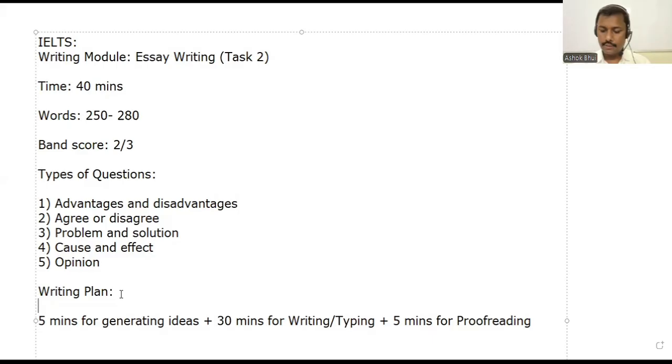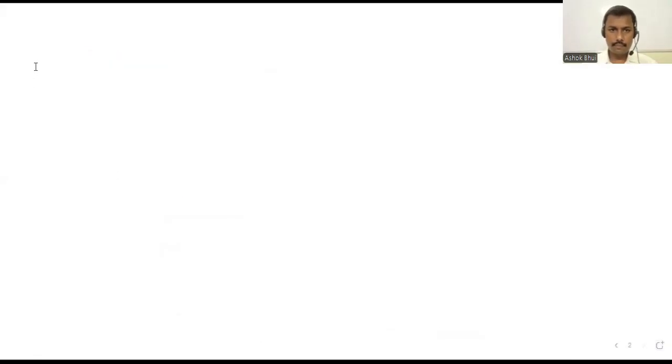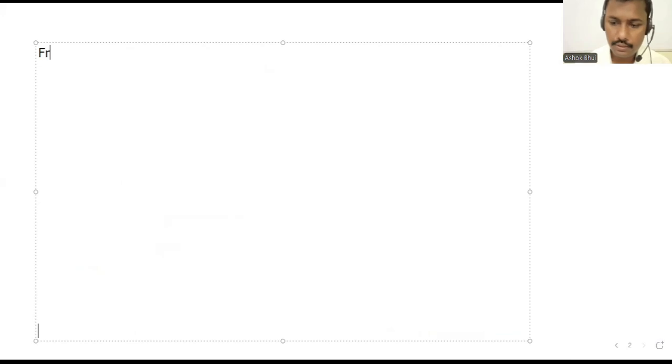Yes. Now after this, what we can do, there we will have the format of the essay, the structure. So we are going to learn a structure of the essay. In short, I'll tell you, and then one sample I'll be sharing with you. Okay, so today we can have the format of the essay.